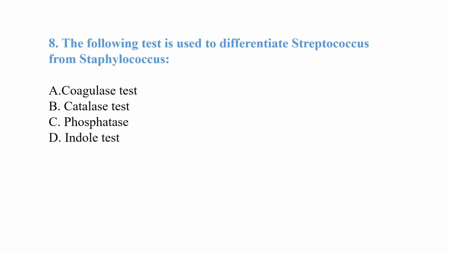The following test is used to differentiate Streptococcus from Staphylococcus: coagulase test, catalase test, phosphatase test, or indole test. So the best answer is the catalase test.